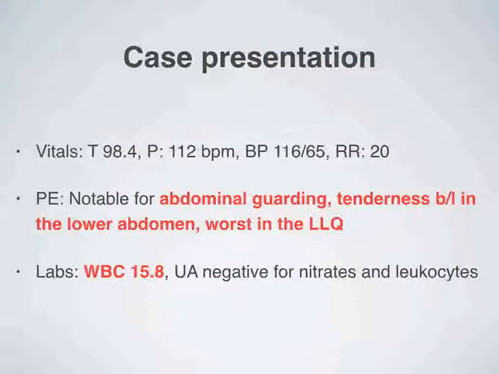In the ED, his vitals were stable. On physical exam, he was noted for abdominal guarding and tenderness bilaterally in the lower abdominal quadrants, but worse in the left lower quadrant. His labs were remarkable for an elevated white count. His urine analysis was negative for nitrates or leukocytes, and his basic metabolic panel was still pending. He also had urine collected for culture. Given his clinical picture, the ED was initially concerned for intussusception, so the patient was sent for an abdominal ultrasound.